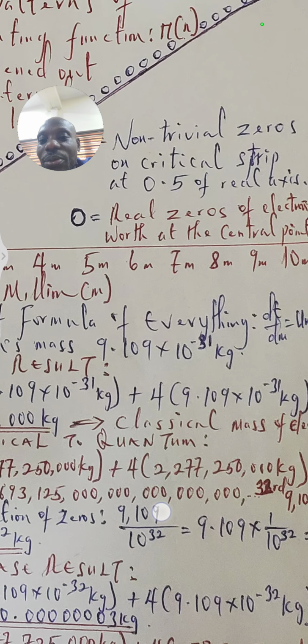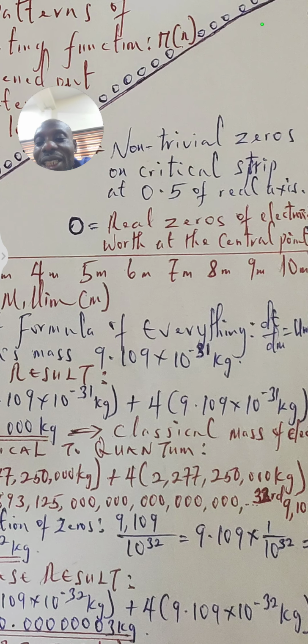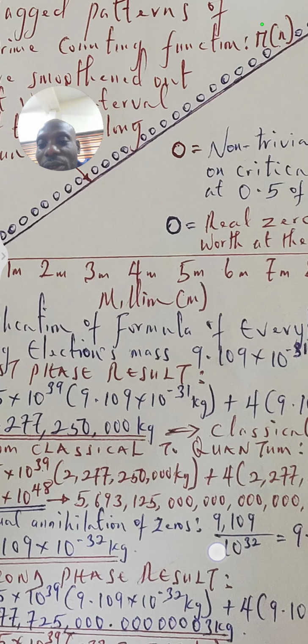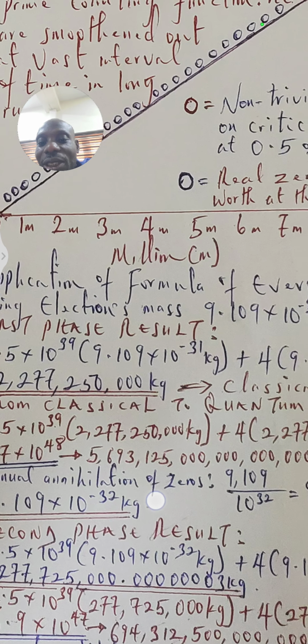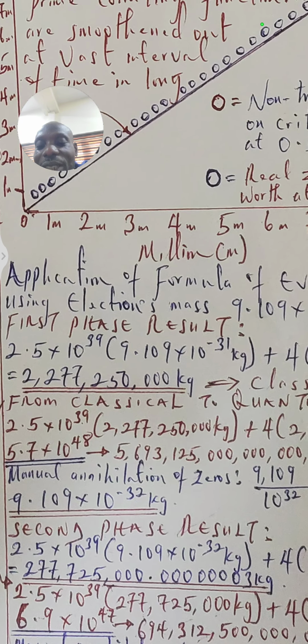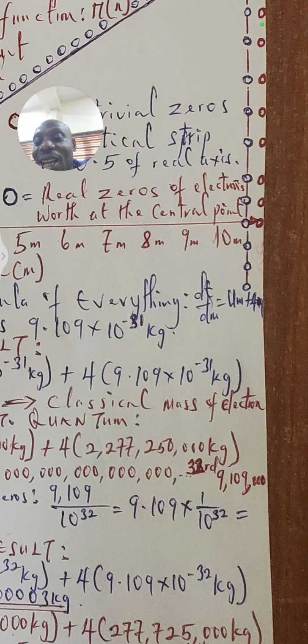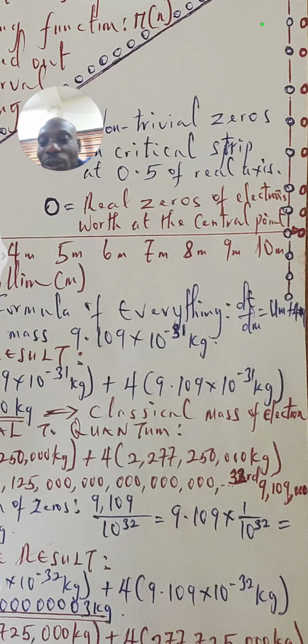So now let's look at the application of the formula of everything and how that has solved the problem for us. When we apply the formula of everything using the mass worth of the electron, and look at the first phase results, our answer is 2,277,250,000 kilograms, which is the classical mass worth of the electron.